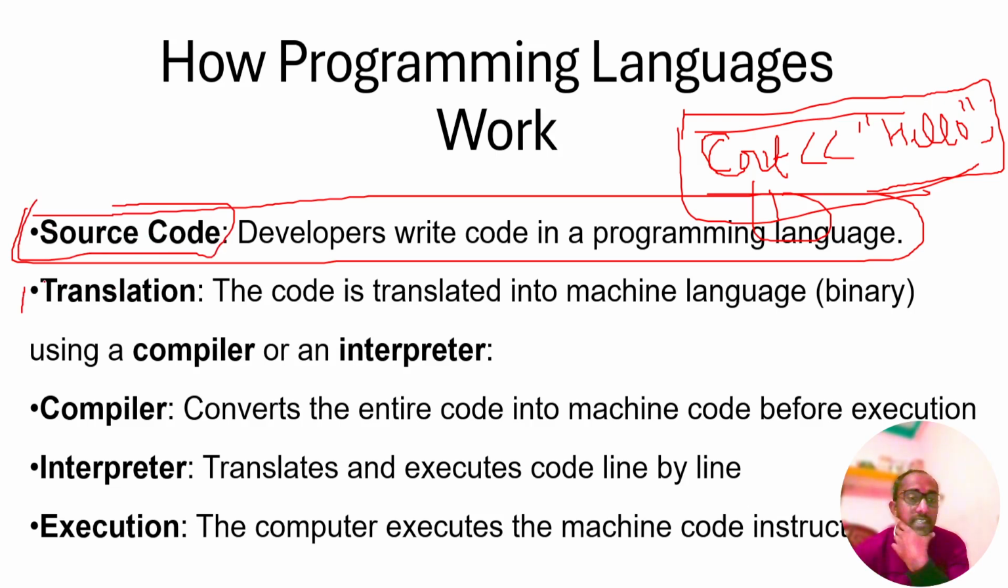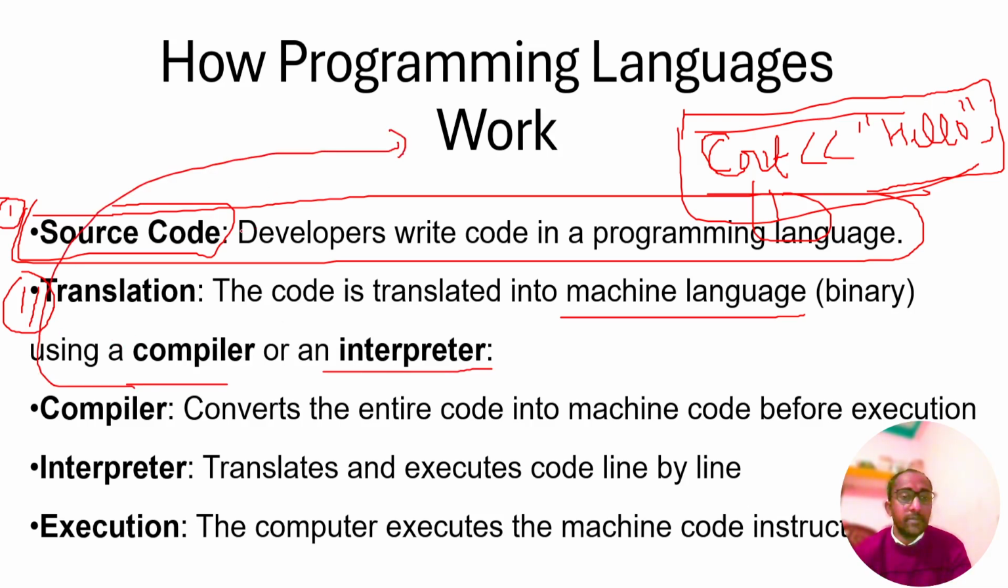And the second one is translation. The code is translated to machine code, a machine language, using a compiler or interpreter. That is called machine language, binary code, low level language. C++ is a compile based typed language. Typed, we have to type everything.